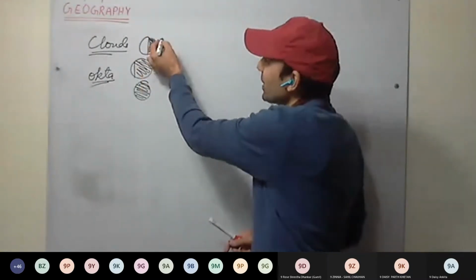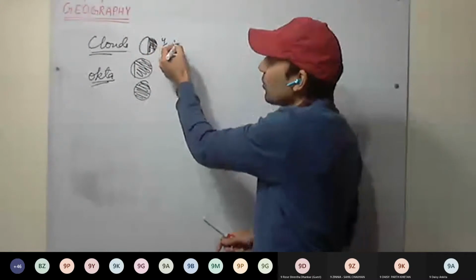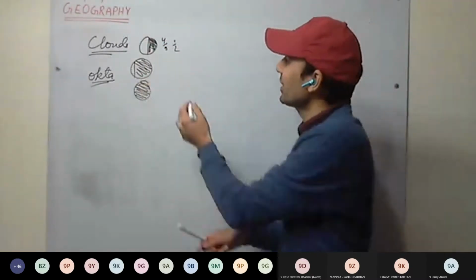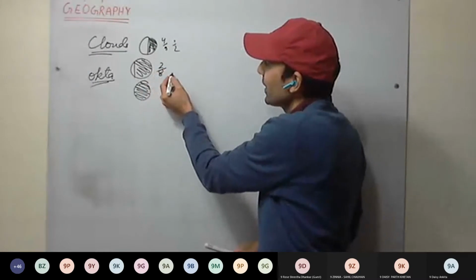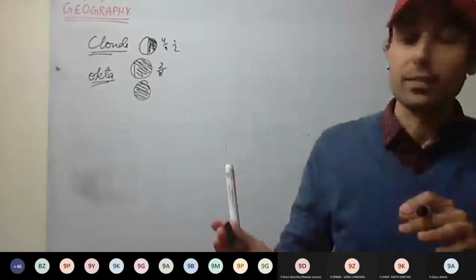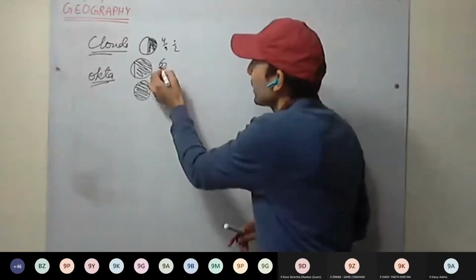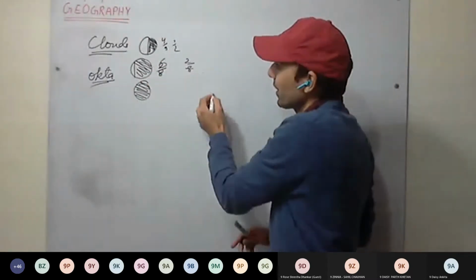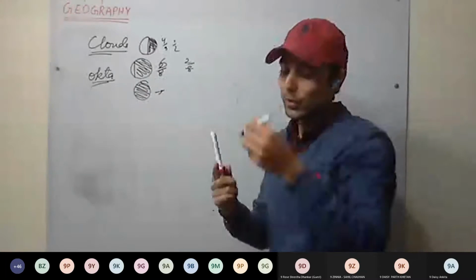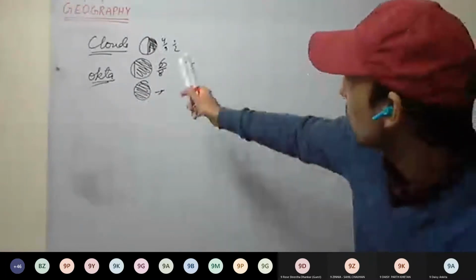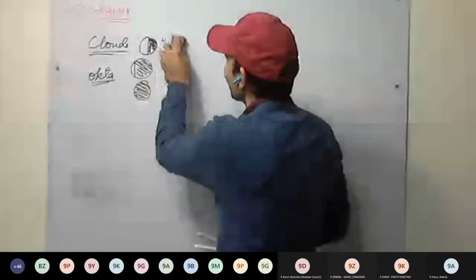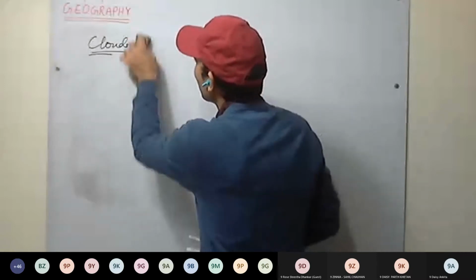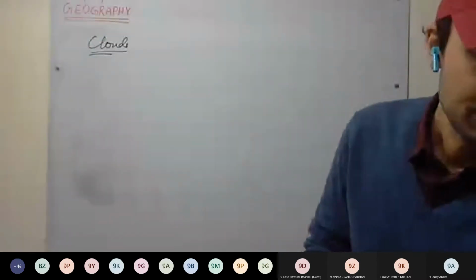How much is it like this? 4 by 8, that is, half of the atmosphere is clouded, half is clear. Here it is 2 by 8. That means, it is 6 by 8. 6 parts of the atmosphere are clouded and 2 by 8 is clear. This is the whole atmosphere clouded, that is, at that particular place, it is wholly clouded. This is okta.